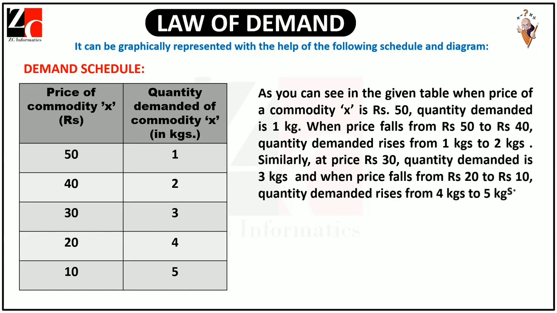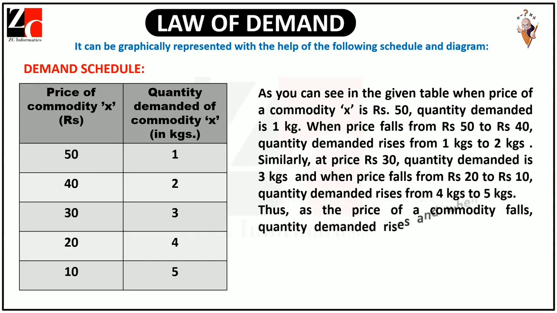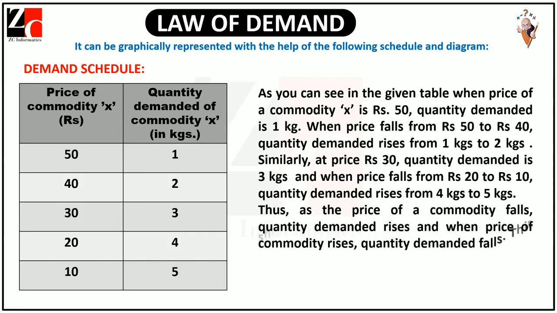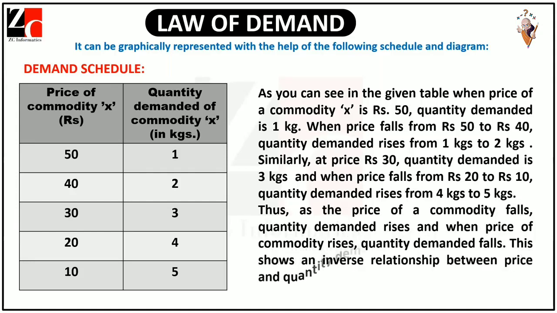And when the price falls from Rs 20 to Rs 10, quantity demanded rises from 4 kg to 5 kg. Thus, as the price of a commodity falls, quantity demanded rises, and when the price of a commodity rises, quantity demanded falls. This shows an inverse relationship between price and quantity demanded.